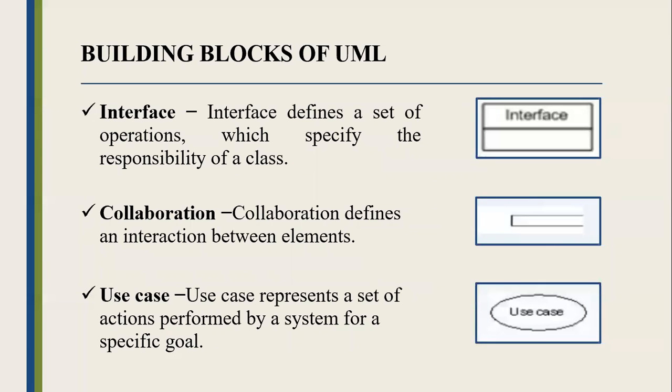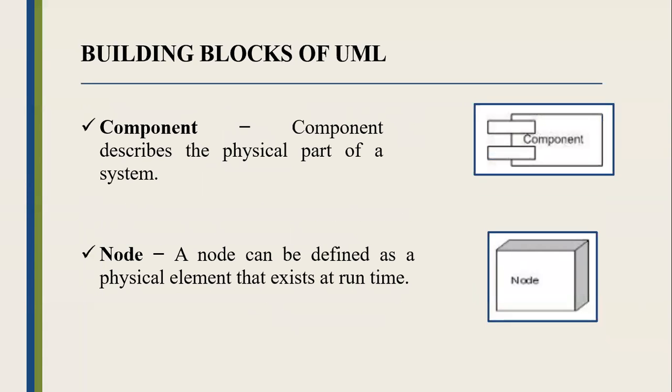And then collaboration, this is the symbol. Collaboration defines an interaction between elements. Use case represents a set of actions performed by a system for a specific goal. Then component, this describes the physical part of a system. And then node, a node can be defined as a physical element that exists at runtime.